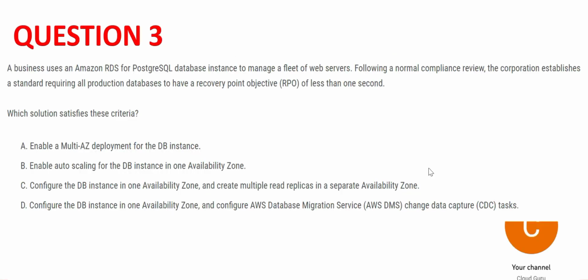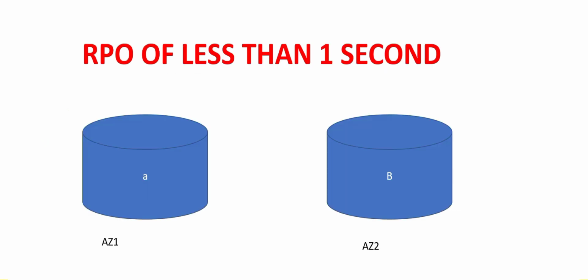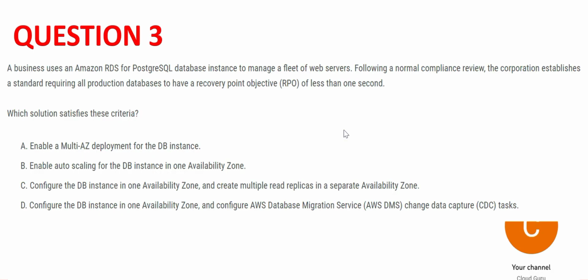Let's look at the 4 options. The first option says use multi-AZ deployment for DB instances. So that means you should have two databases, one in AZ1, the other in AZ2. This is a multi-AZ deployment. This looks correct.